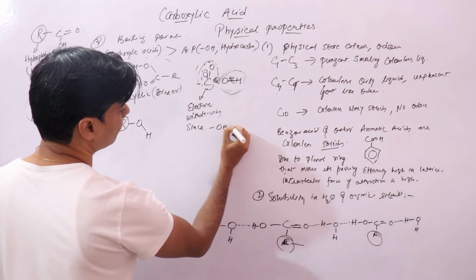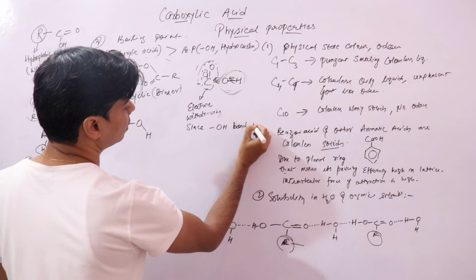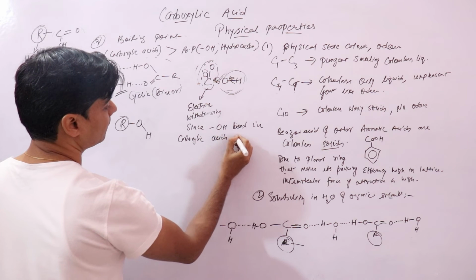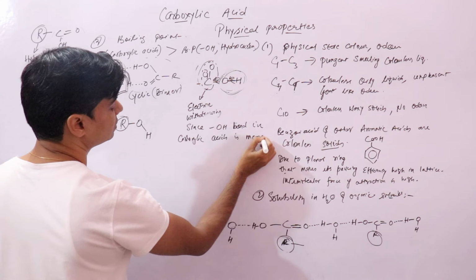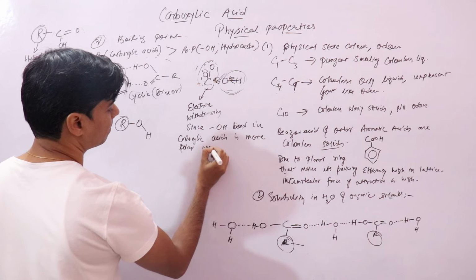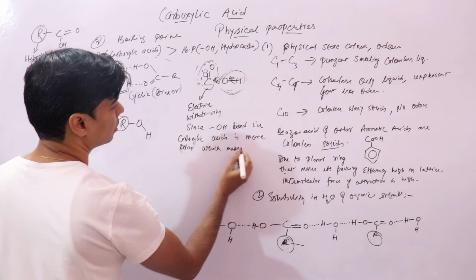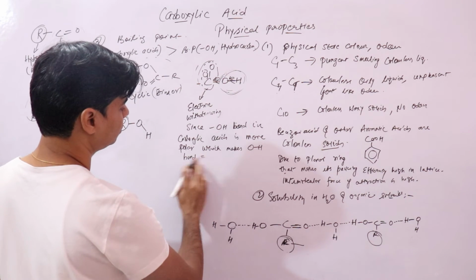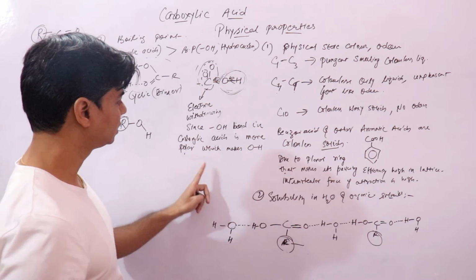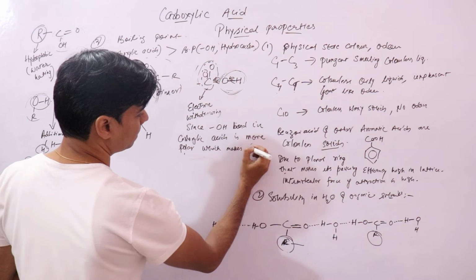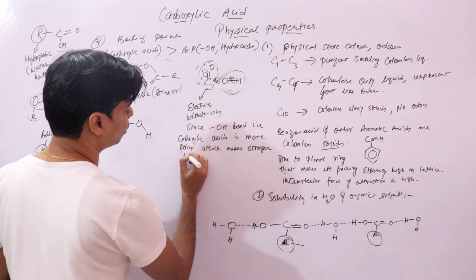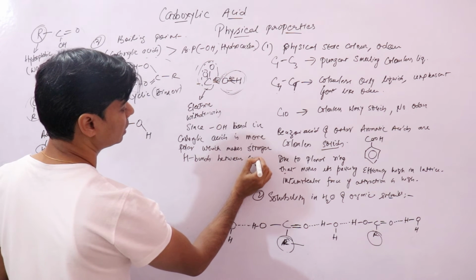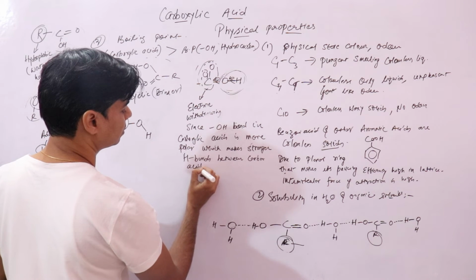Since the OH bond in carboxylic acids is more polar, which makes stronger hydrogen bonds between your carboxylic acids, right?